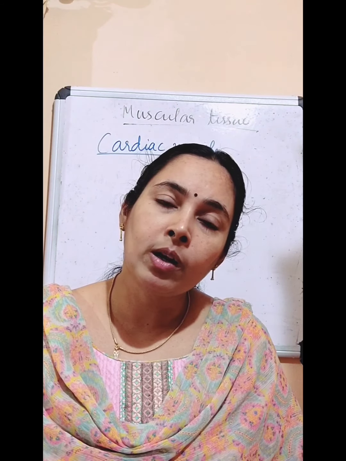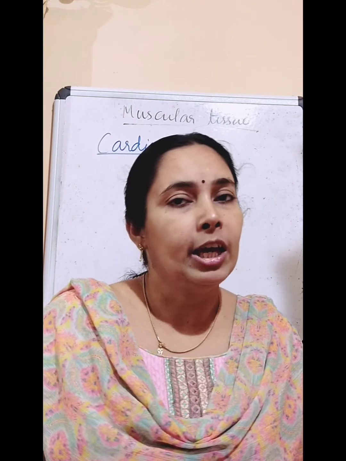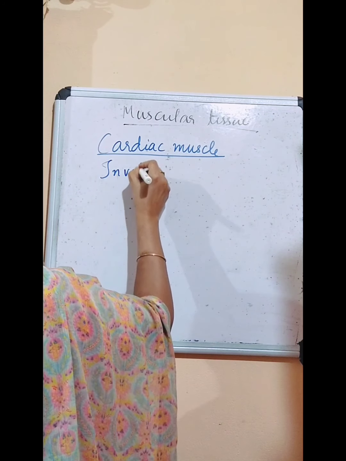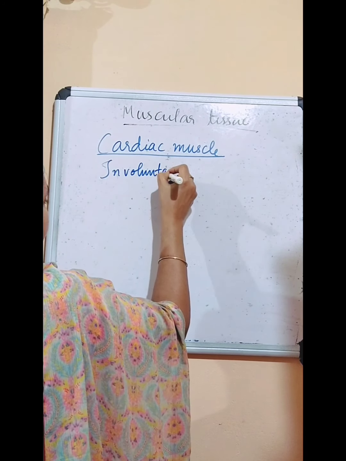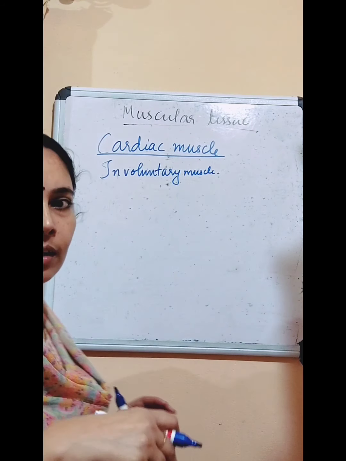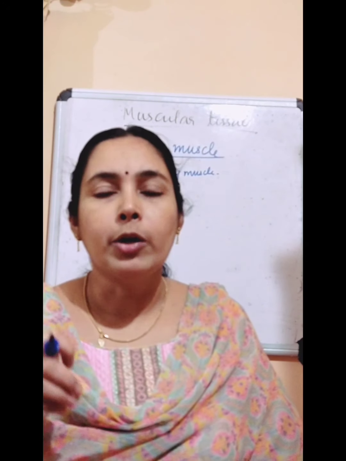And is it voluntary or involuntary? Can we control the heartbeat? No. So it is involuntary muscle. So cardiac muscle is involuntary muscle. Location, heart. Function, what? Helps to pump blood to all parts of our body.